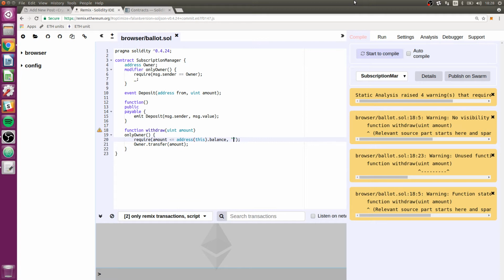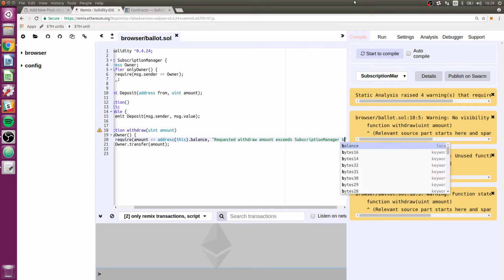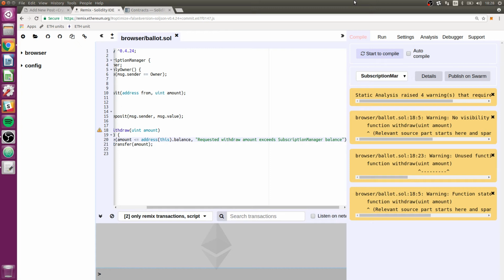Keep it simple, I guess. Not enough. Let's see. Requested withdraw amount exceeds subscription manager balance. Okay, like that.